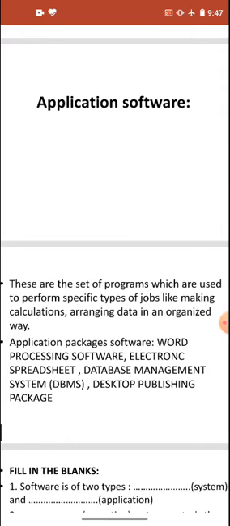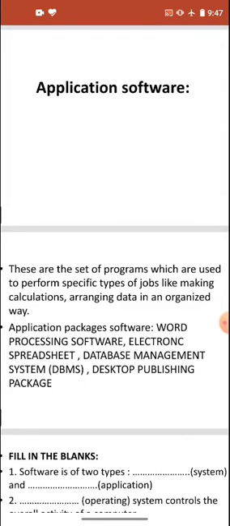Any software like a calculator, which is used for calculation, or for arranging the data, we are using MS Word and MS Excel. There are various other software on which we can work. So all the software on which we work comes under application software. And the application packages software are there.